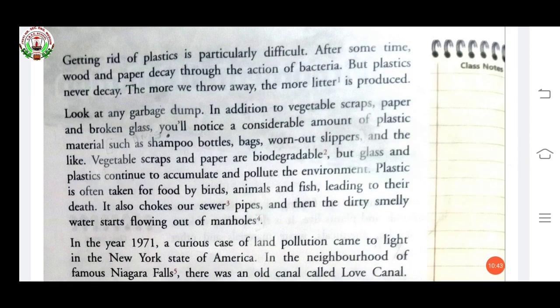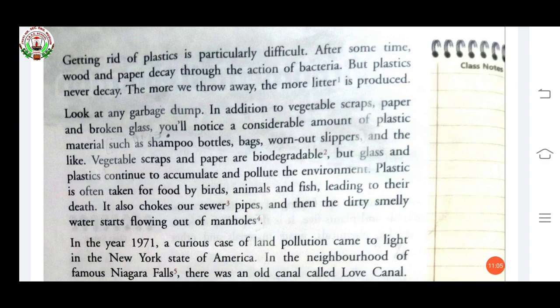Now, getting rid of plastic is particularly difficult. After some time, wood and paper decay through the action of bacteria, but plastic never decays. The more we throw away, the more litter is produced.